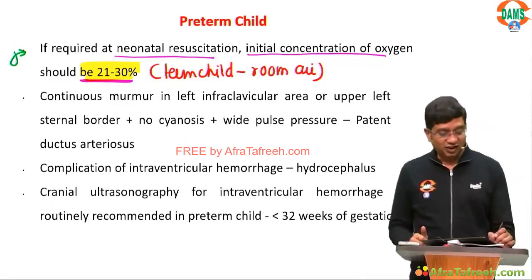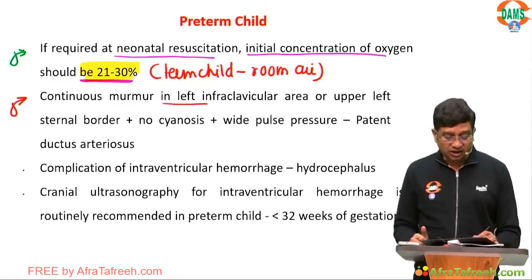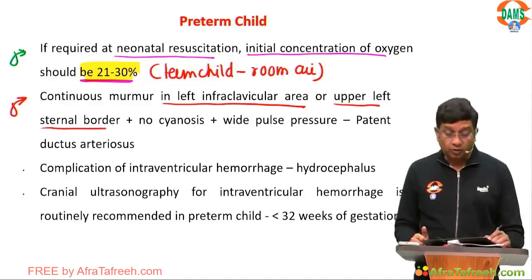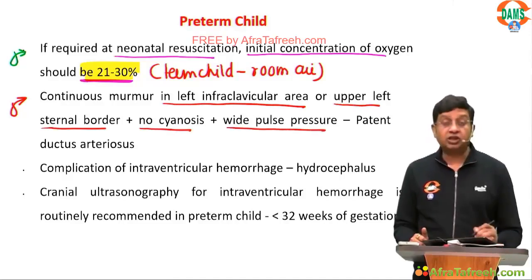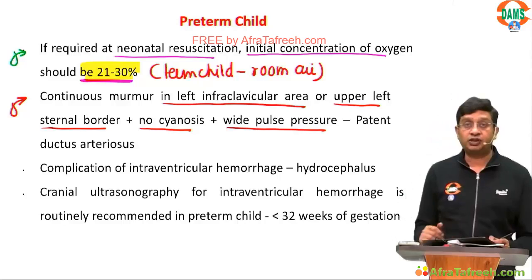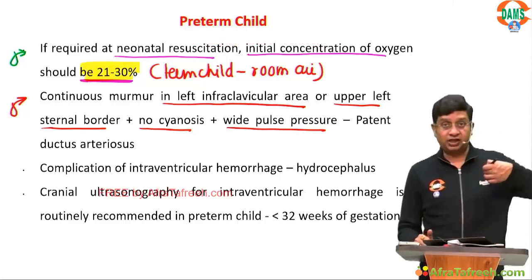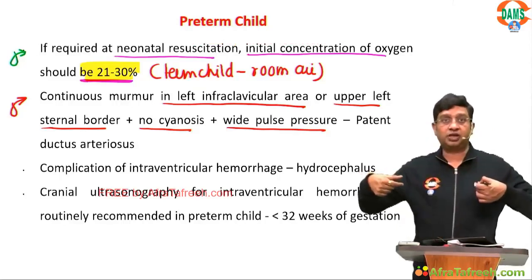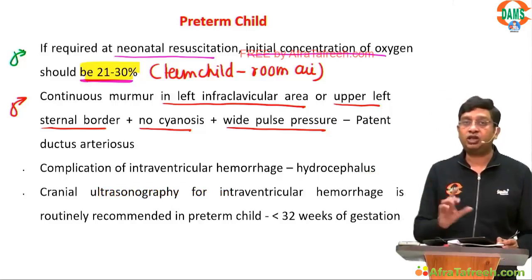Second, there is a continuous murmur in the left infraclavicular area or upper left sternal border. You are also given no cyanosis and wide pulse pressure, so your answer is PDA. If you simply think of this as your aorta, this as your pulmonary artery, and here is the ductus arteriosus, you get a continuous murmur present either in the upper left sternal border or in the left infraclavicular area.